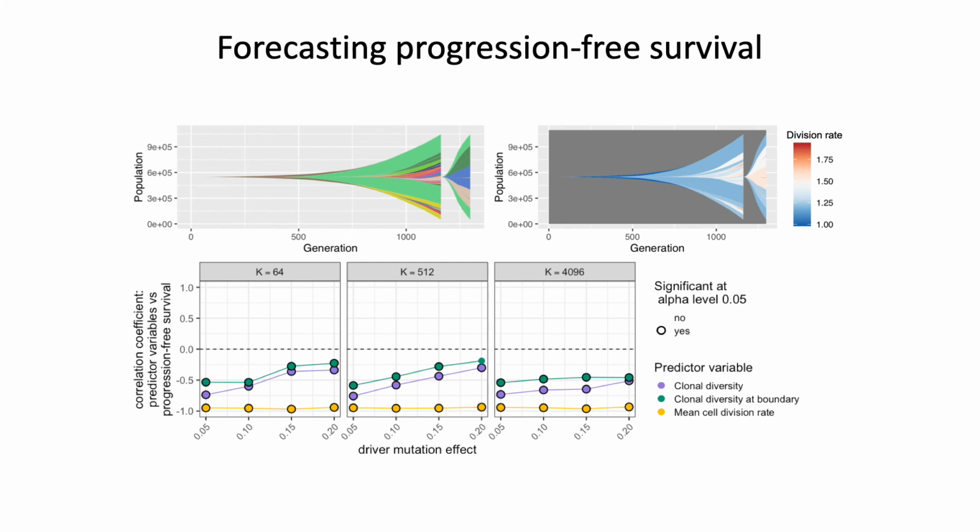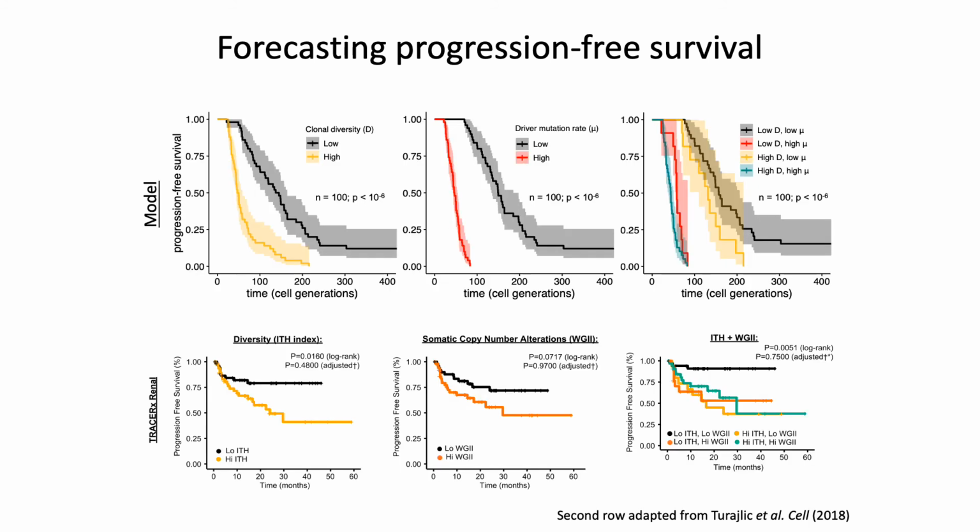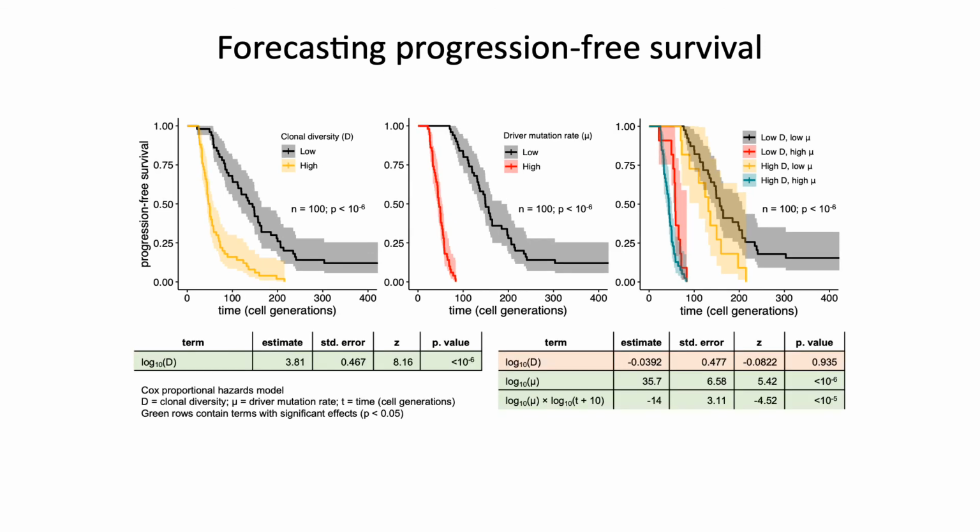So in this case, we've observed clonal diversity just before treatment, and we find a correlation there between clonal diversity and survival, just as in the TracerX renal study. And here you see the results presented as Kaplan-Meier curves in the same format as TracerX. So the top row is the model results, and the bottom row is TracerX.